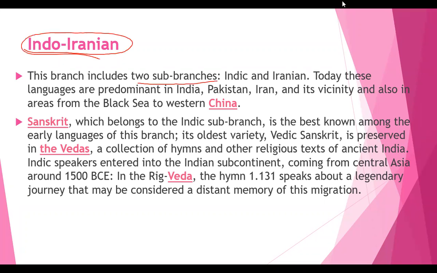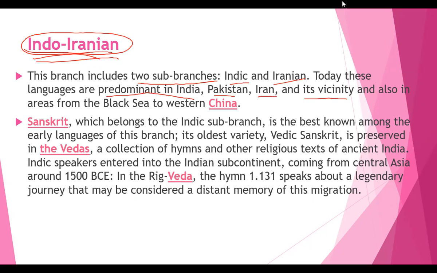So you may get a question such as, what were the two branches that have been included in Indo-Iranian? Then you must give the answer: Indic and Iranian. Indic and Iranian are the two branches which have been included in the Indo-Iranian branch. Today, these languages are predominant. Predominant means, I told you very clearly, main or chief. It is very predominant in India, Pakistan, Iran, and its vicinity.